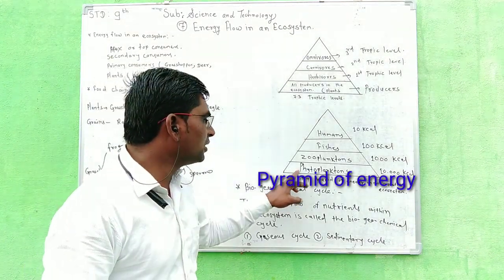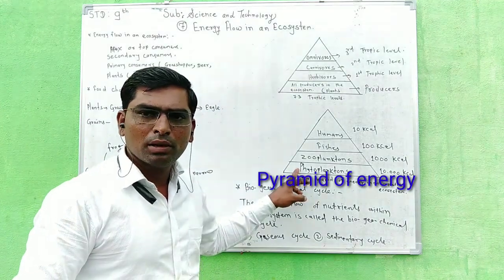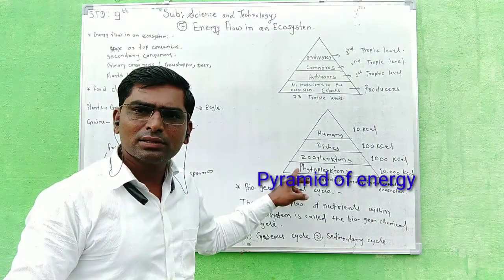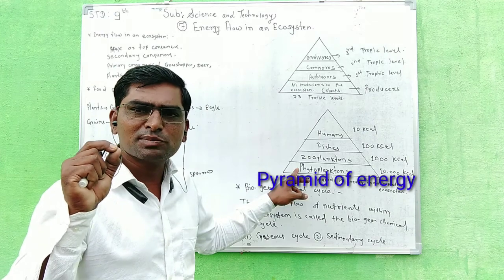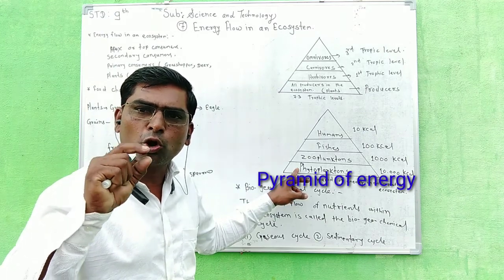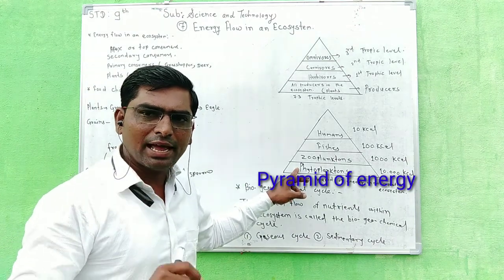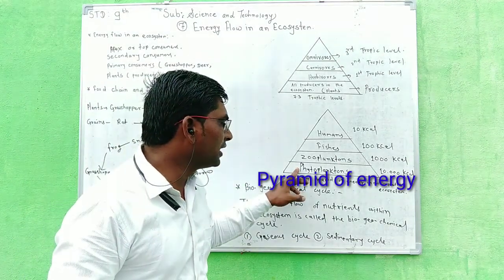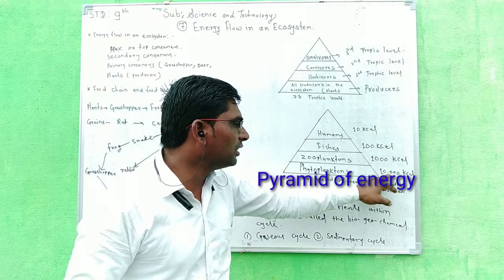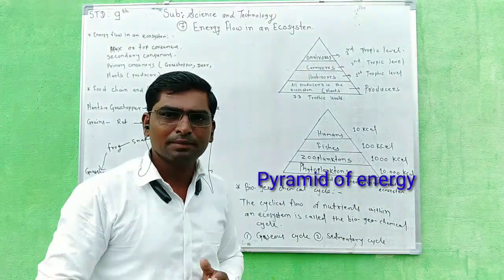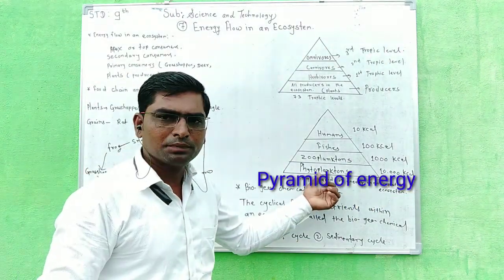So first is the phytoplankton. Phytoplankton are very small and very light plants and animals that float on water. At the bottom there is 10,000 kilocalories in phytoplankton.